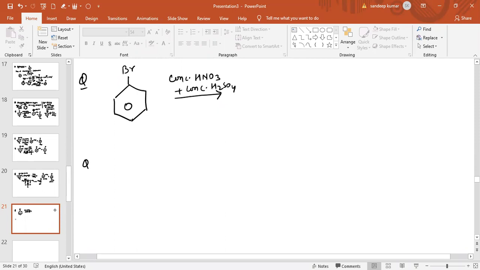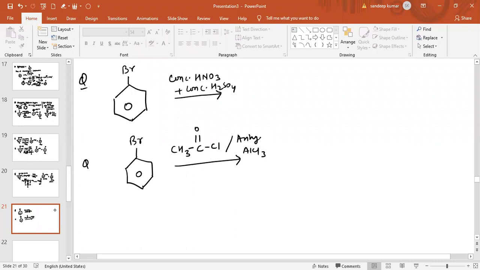Another question I am giving you: when we are using bromobenzene along with CH3COCl and anhydrous AlCl3, then please identify the product obtained by these reactions. Do these questions. What are the products obtained after these reactions?